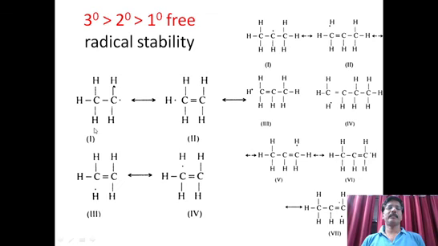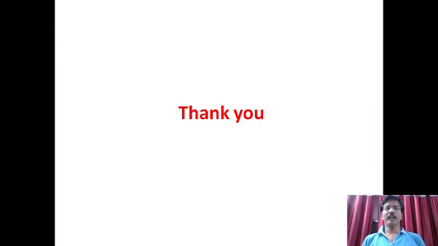So how many such protons are possible? 3 protons are there. Therefore, 3 canonical structures for primary. For secondary, 6 canonical structures. Similarly, for tertiary, we can expect 9 canonical structures. Therefore, its stability is more. So this is the reason how we can explain the stability of free radicals. Tertiary free radical is most stable, then secondary, then primary. So this is what we call no bond resonance.